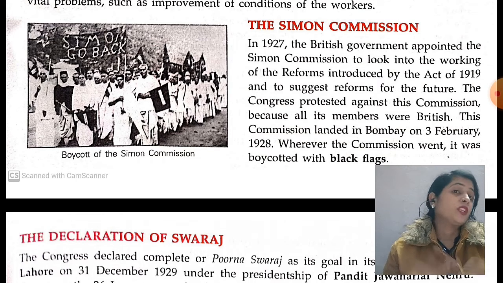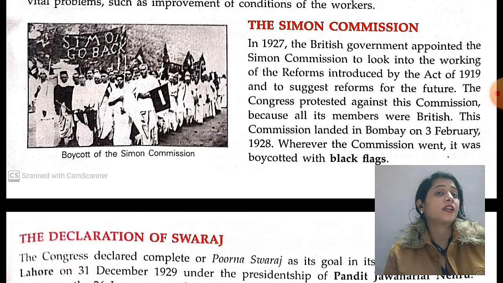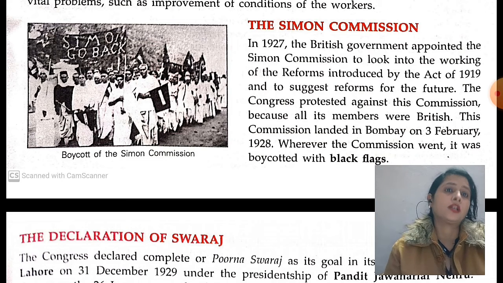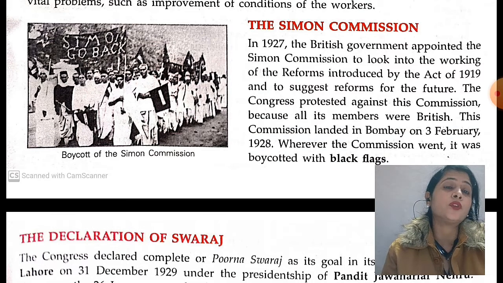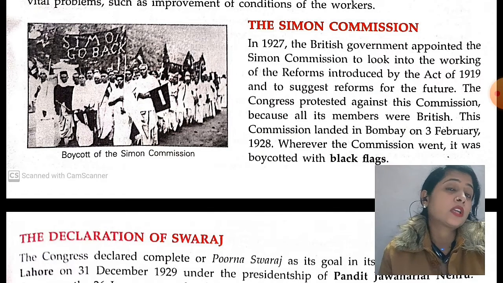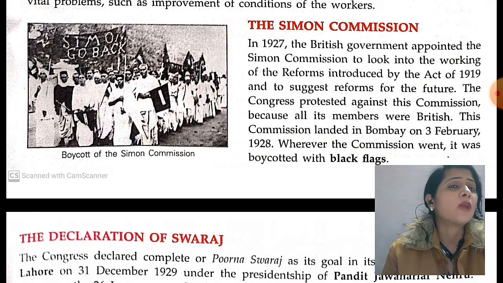But there was one problem with that commission. The Congress protested against it. Why was Congress against this commission? The commission was created for the Indians' future, but all its members were British.